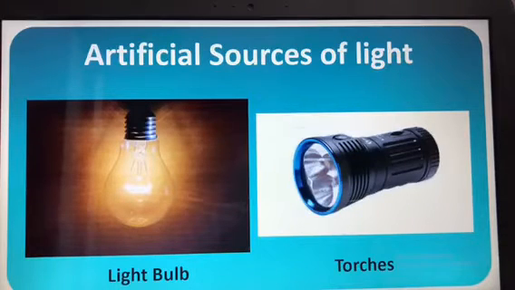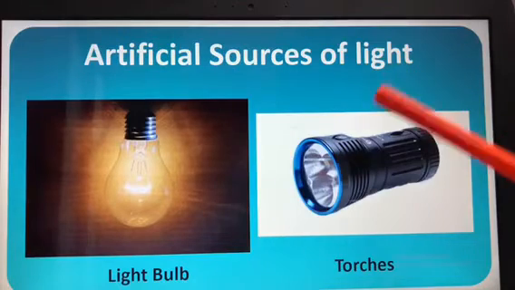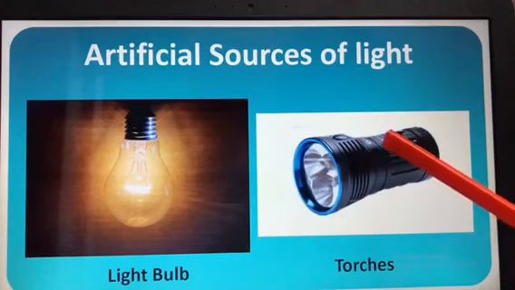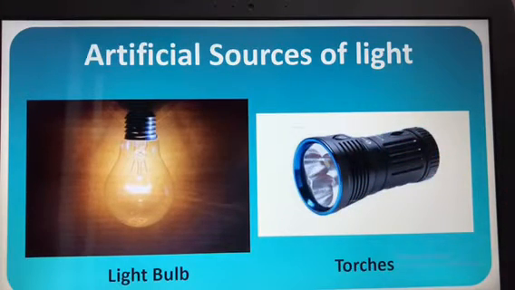Now artificial sources of light. What are these artificial sources of light? Artificial sources of light means which are produced by the man using the natural things. So already you know bulb. It was invented by Thomas Alva Edison, isn't it? He has first invented the bulb, that is the light bulb. Then another artificial source of light is torch.